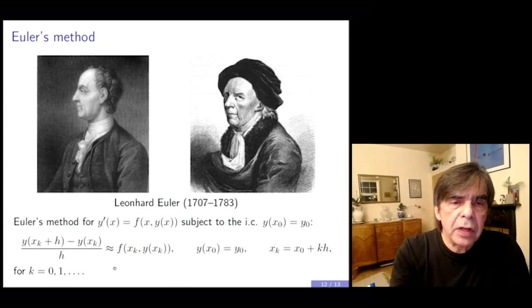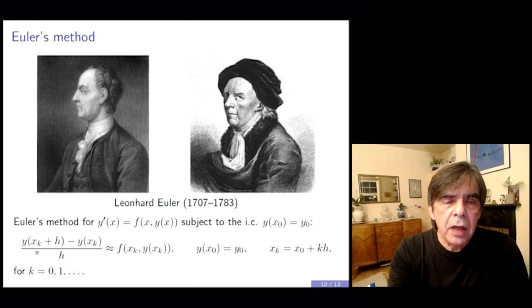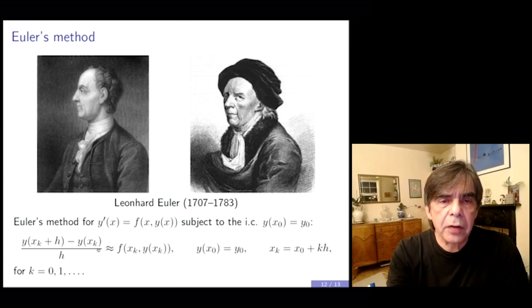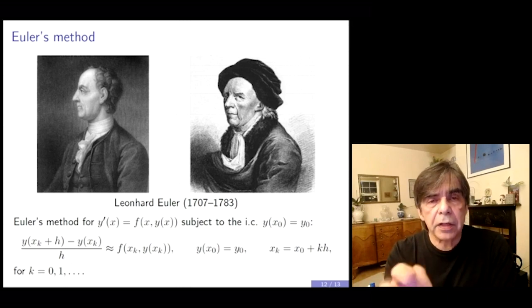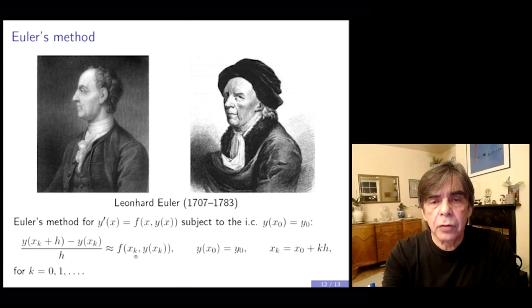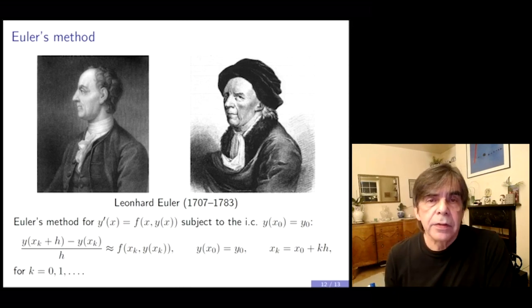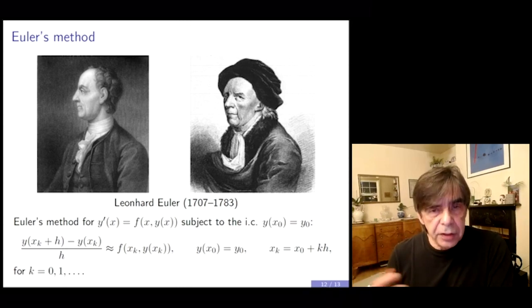Over here on the left-hand side you have y of xk plus h minus y of xk divided by h as an approximation to the first derivative at the point x equal to xk, and on the right-hand side you would simply evaluate f of xk, y of xk. This approximate equality serves as a motivation for the construction of a numerical method that we shall discuss later on in this course, and explore its various mathematical properties, for the numerical solution of ordinary differential equations.